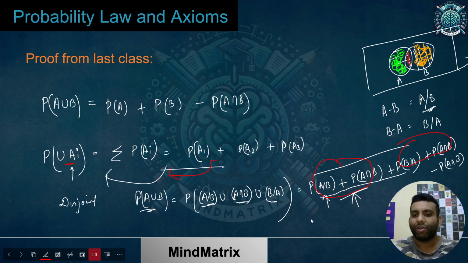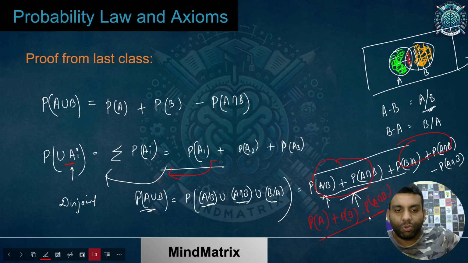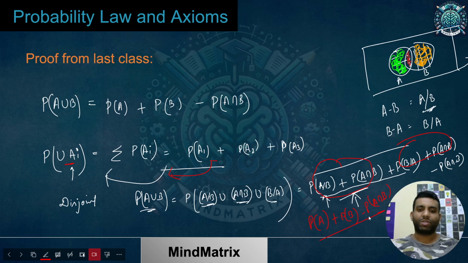I get the probability of A. Similarly, adding this part to this, since these were disjoint, I will get the union of this. What is that? That is P of B. And what I'm left with is minus P of A intersection B. We had the proof. Simple. I hope the idea is clear. So that was the proof you had to do in your last session, which was the homework.